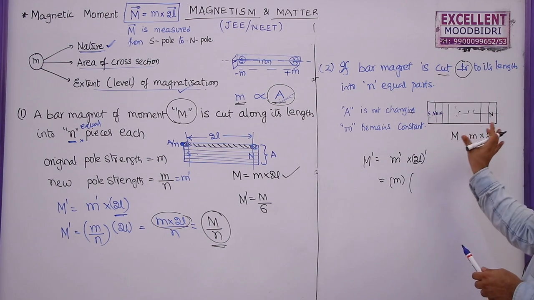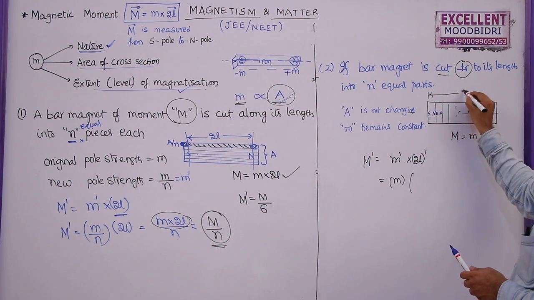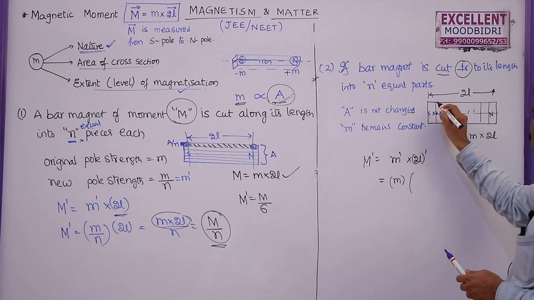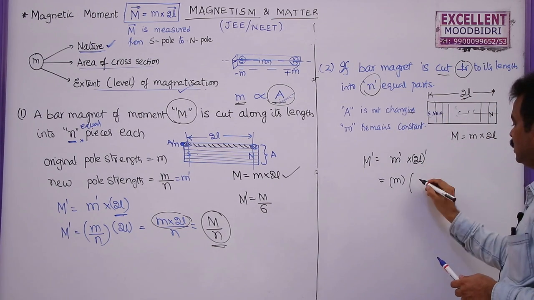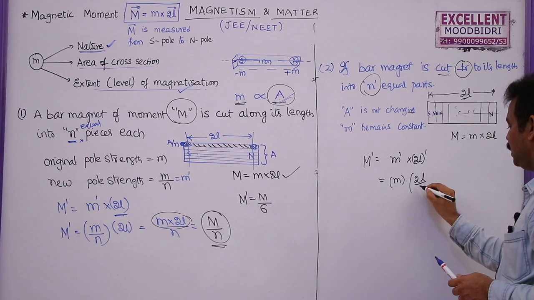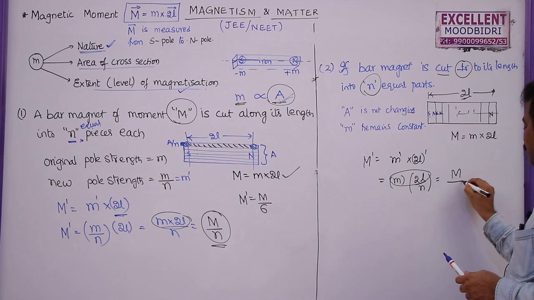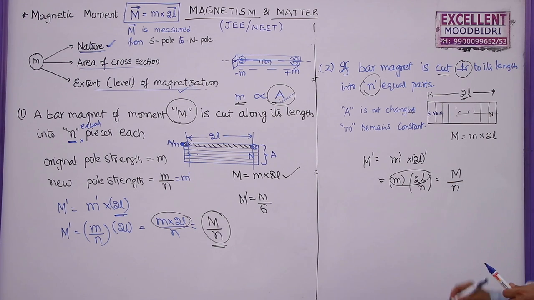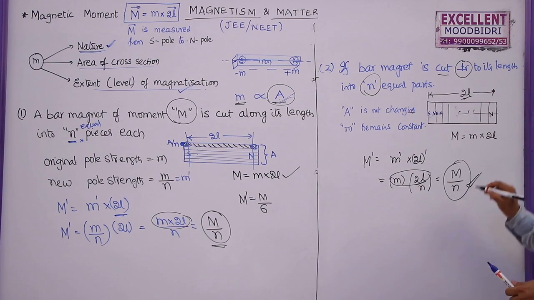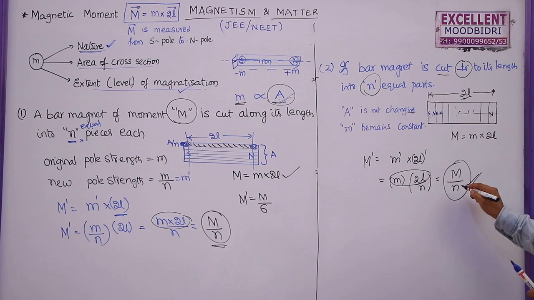But what about the length? The original length between these two poles is 2L. Now it is divided into n equal parts. This will become 2L by n. So the new magnetic moment will be M by n. So here also the magnetic moment will be 1 by n times the original magnetic moment.